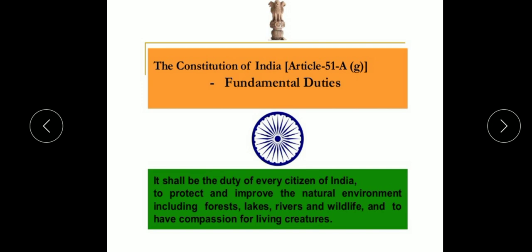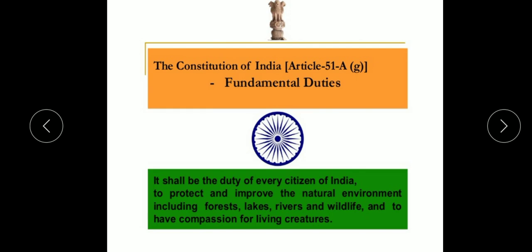If you look at the Constitution of India, Article 51A, point G, mentioned in the fundamental duties, it represents that it shall be the duty of every citizen of India to protect and improve the natural environment, including forests, lakes, rivers, and wildlife, and to have compassion for all living creatures.